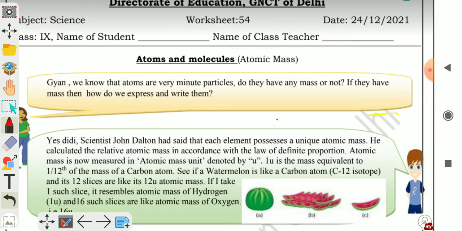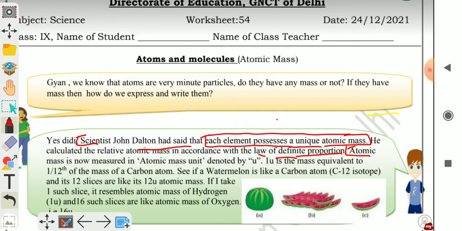Scientist John Dalton had said that each element possesses a unique atomic mass. हर एलिमेंट का अपना यूनिक एटॉमिक मास होता है. He calculated the relative atomic mass in accordance with the law of definite proportion.